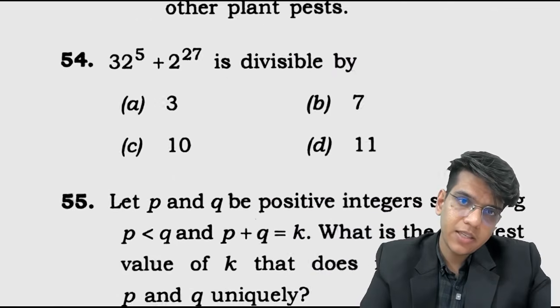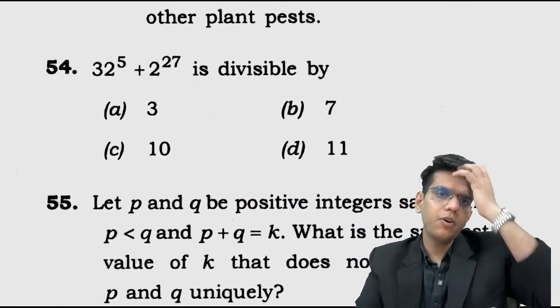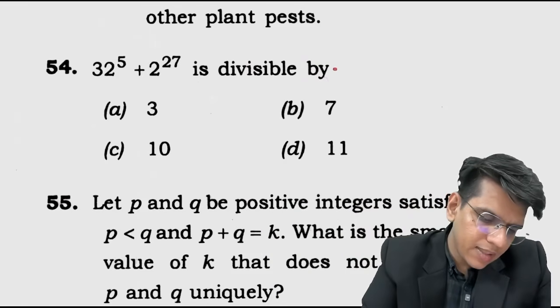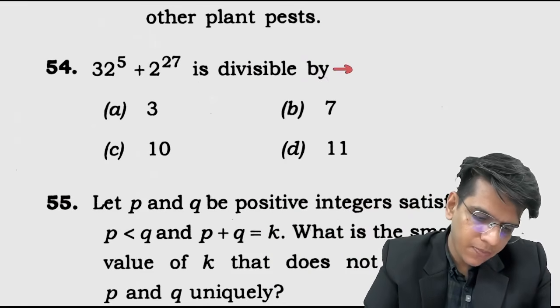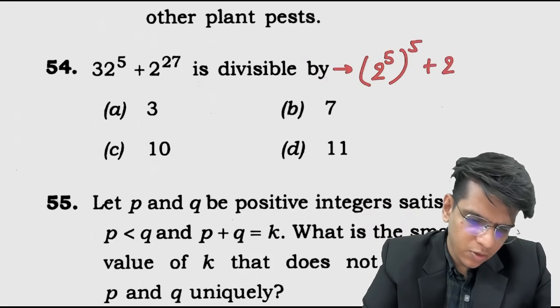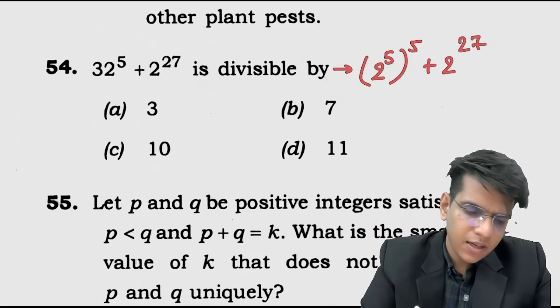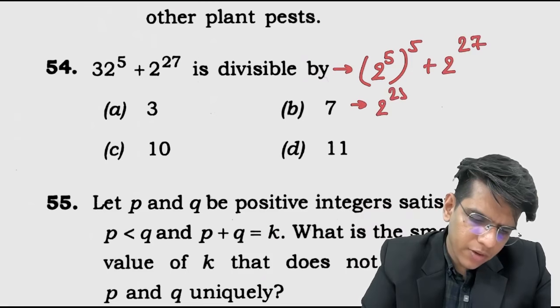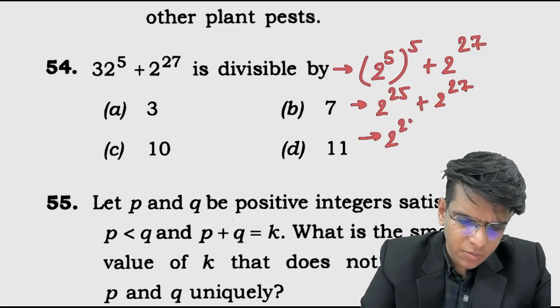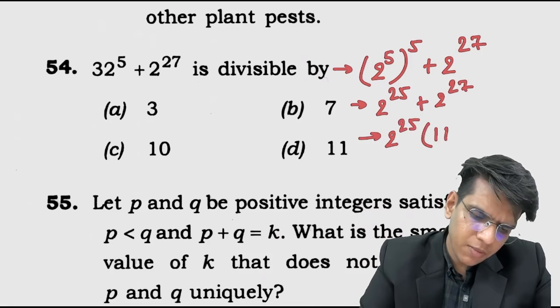ठीक है, ये क्वेश्चन दिख रहा है सबको, 30 to the power 5 plus 2 to the power 27। तो देखो, you can write this as also, सॉरी, 2 to the power 5 की पावर 5 प्लस 2 to the power 27 ना, तो यहाँ पे this can be written 2 to the power 25 plus 2 to the power 27. 2 to the power 25 को अगर कॉमन ले लेते हो तो this will become 1 plus 2 to the power 2 which is 4.